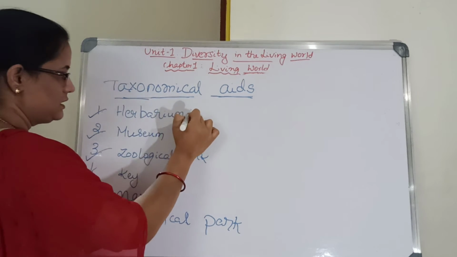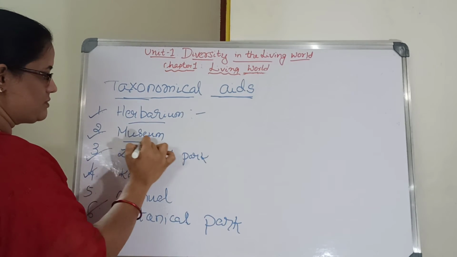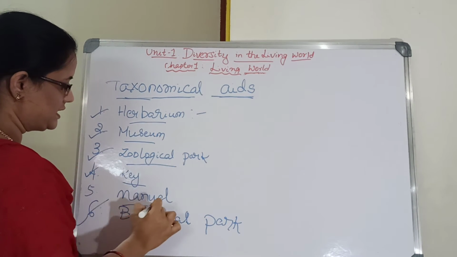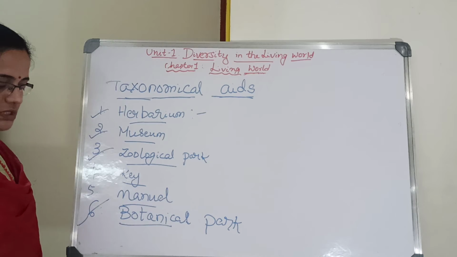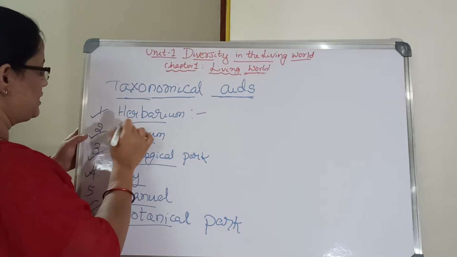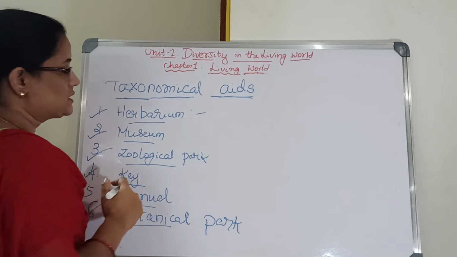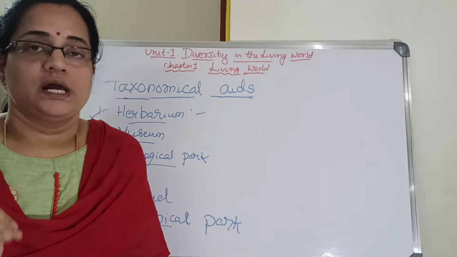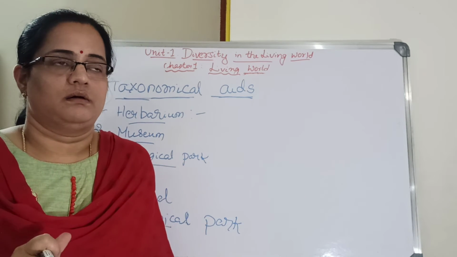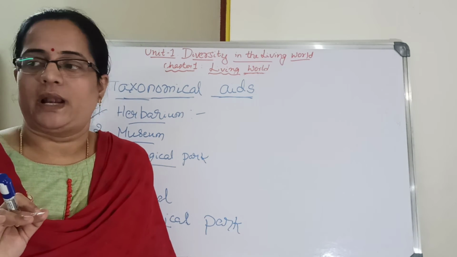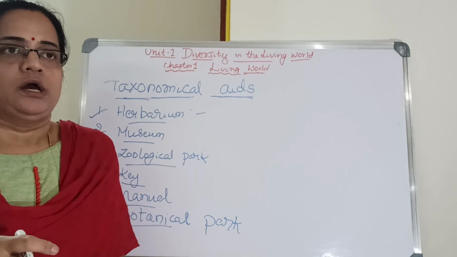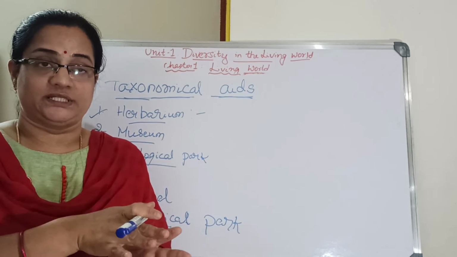Each one has a particular name and a particular purpose. Herbarium means dried plants. You collect the living plant, dry it and press it.